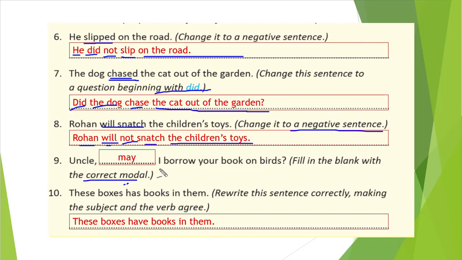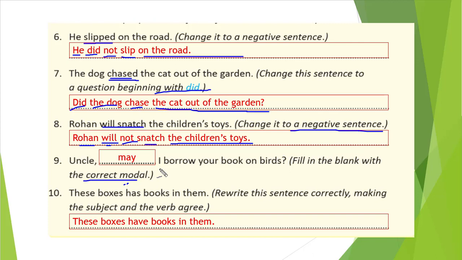So let's see further. That is our last question of this exercise. What is it? Rewrite the sentence correctly, making the subject verb agreement. What we need to do here? We need to make our subject and verb agree. So how are we going to do that? Think of it, you might get some ideas.